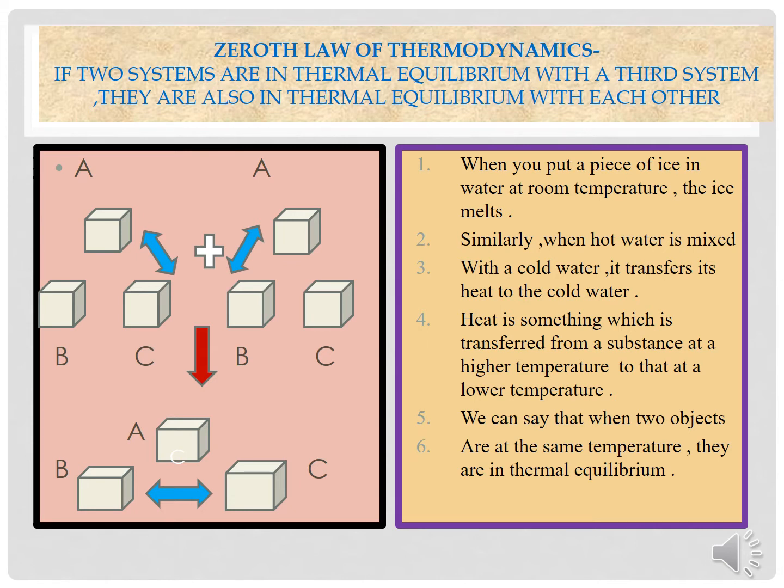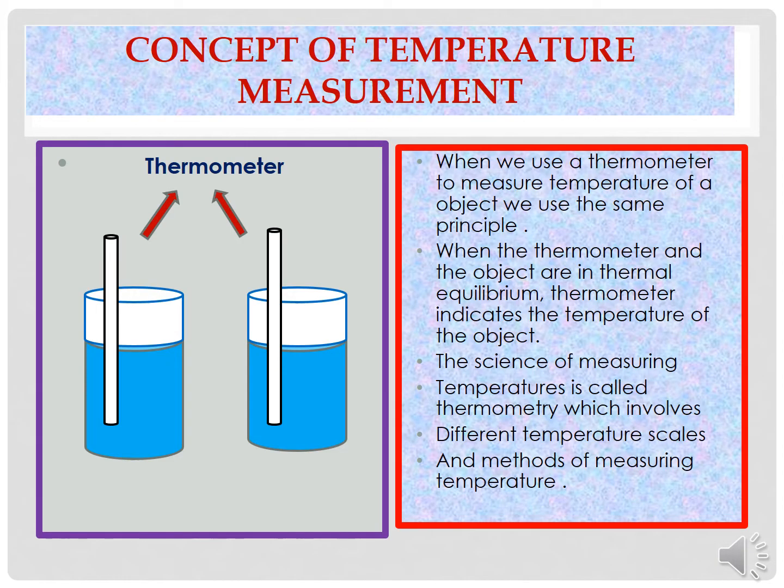So this explains a law which is called the zeroth law of thermodynamics. If two systems are in thermal equilibrium with a third system, they are also in thermal equilibrium with each other. This is the zeroth law, which was developed after the formulation of the first and the second law of thermodynamics. Now we move on to the concept of temperature measurement.